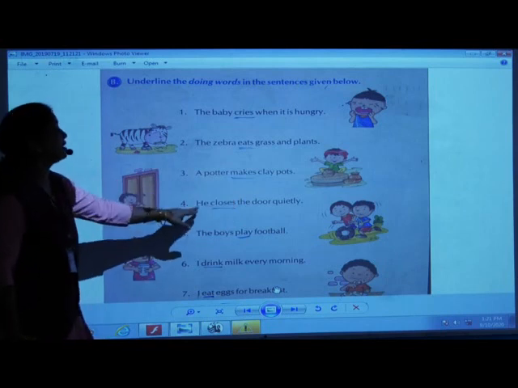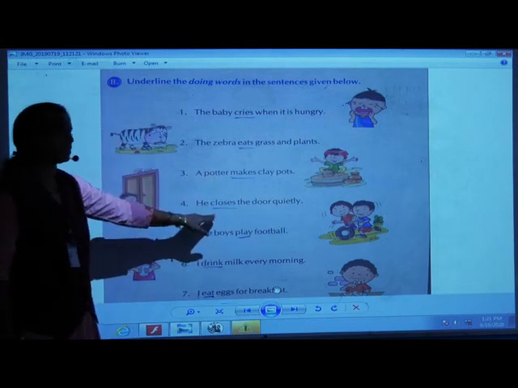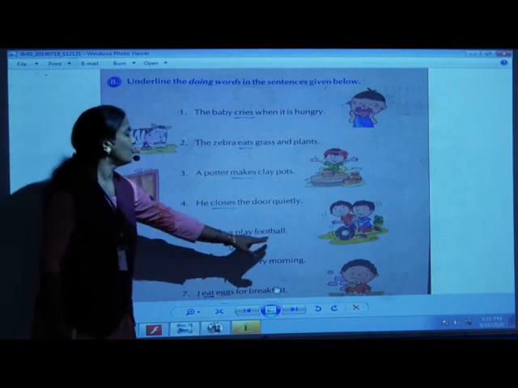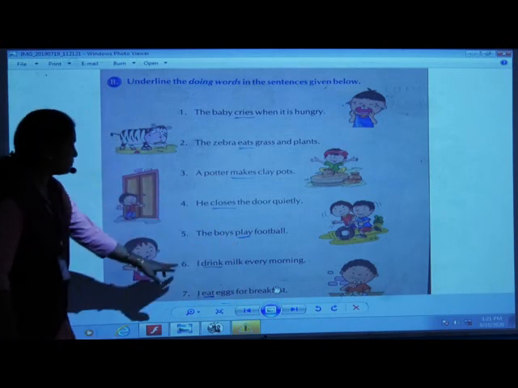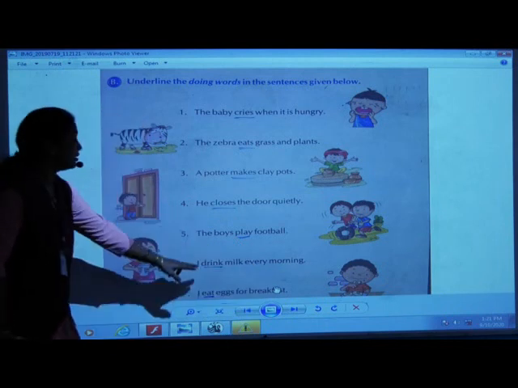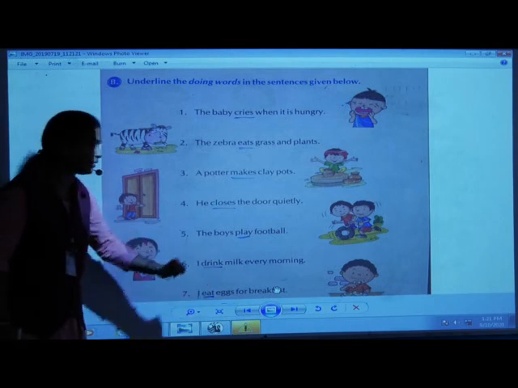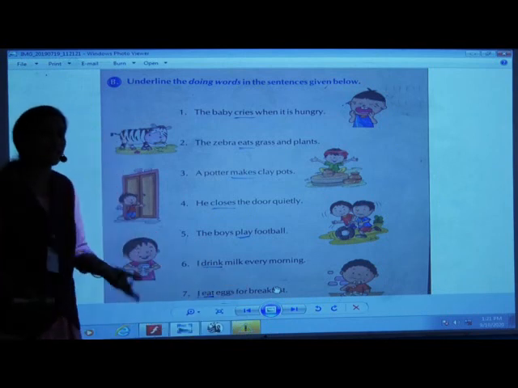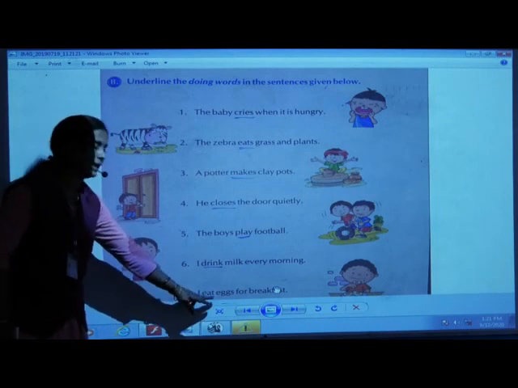The fourth sentence is, he closes the door quietly. Closes is a doing word. Now, fifth sentence, the boys play football. You have to underline play here because it's a doing word. Sixth one, I drink milk every morning. Here, drink is an action word or a doing word. So, we have to underline drink here. I eat eggs for breakfast. So, what action am I doing? Eating. Yes, eat is an action word or a doing word. You have to underline eat here.